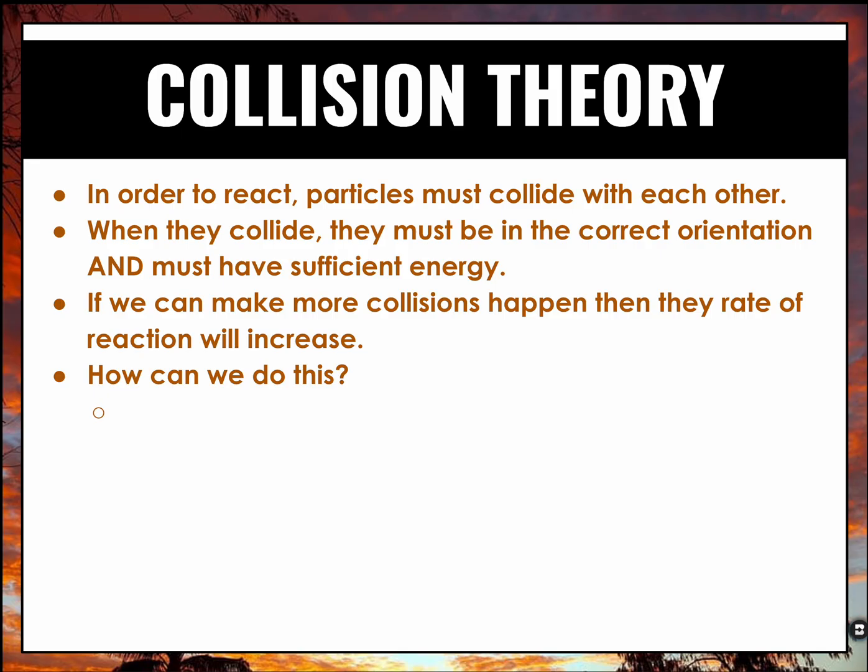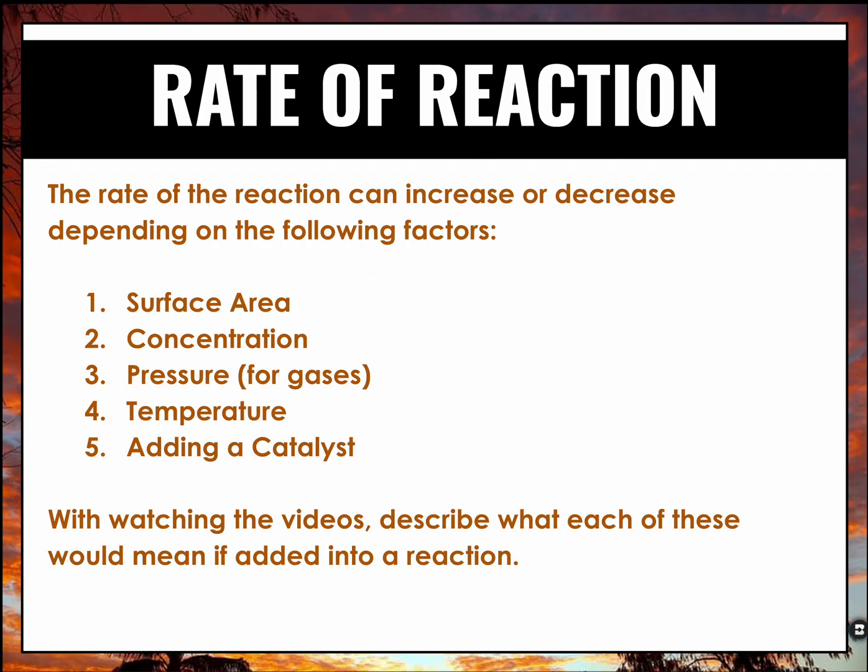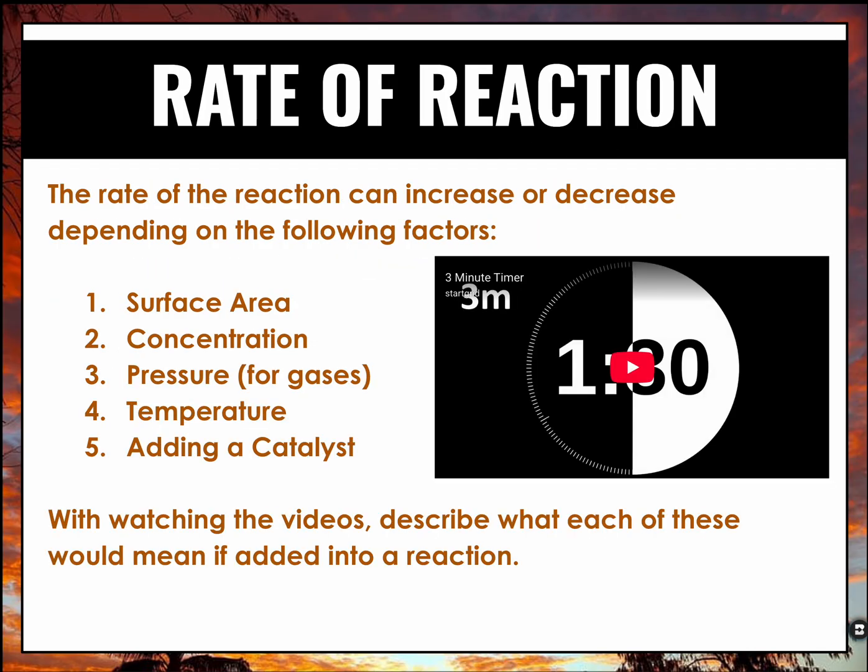If we make more collisions happen, then the rate of reaction will increase. One way to do this is by increasing the surface area if we have a solid. If we just have a powder of cornstarch, it's not going to easily light, but if we blow cornstarch and make it spread out and have more particles, cornstarch is flammable. So therefore it's going to have higher collisions, more frequency in order to ignite.